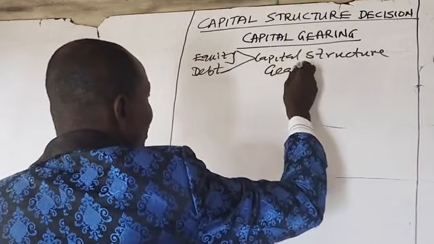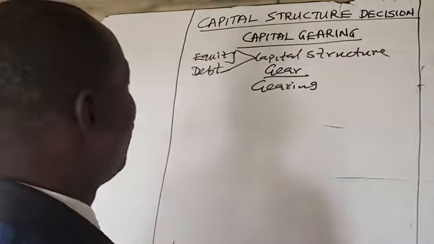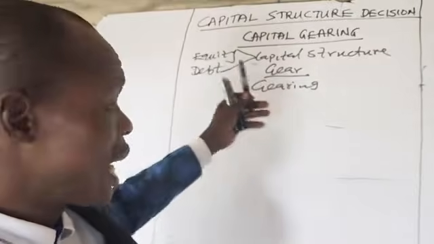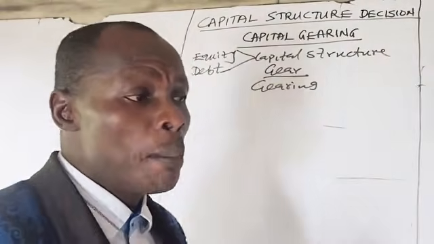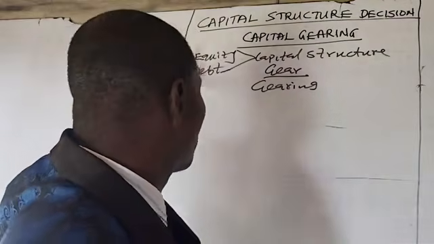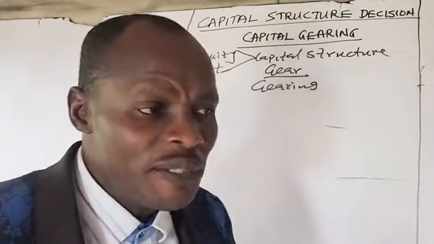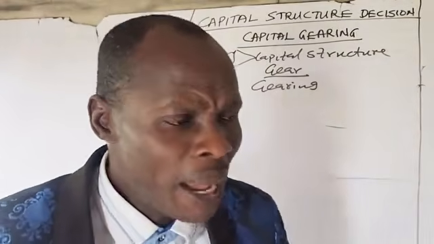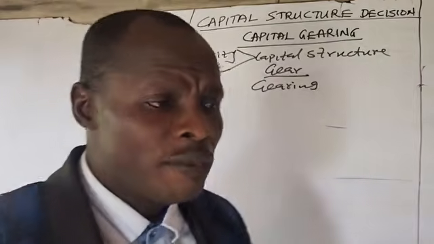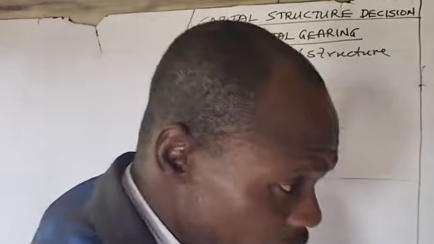to have been geared. So that is what we mean by gearing. That is, a company is geared if it is financed with a mixture of equity and debt, a company that has both equity and debt finance. So, gearing refers to the proportion of debt and equity in capital structure.